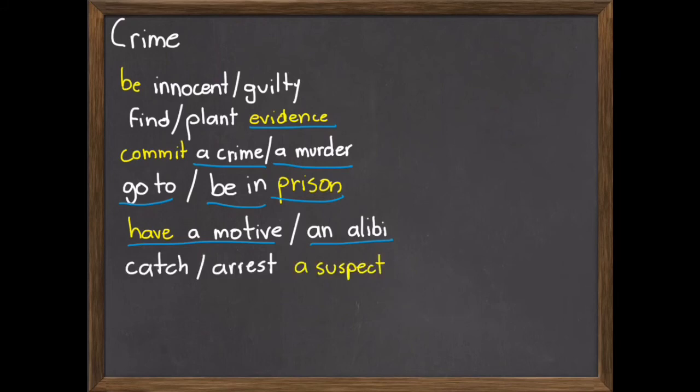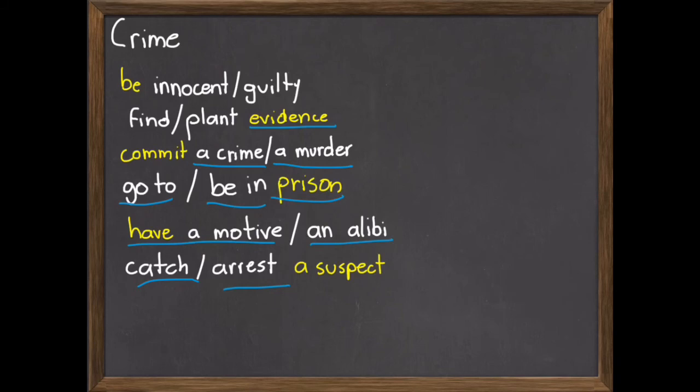Now, let's look at another word, another expression. A suspect. A suspect is someone who the police or the law thinks committed the crime. And suspects can be caught and arrested under the premise that they committed such a crime.